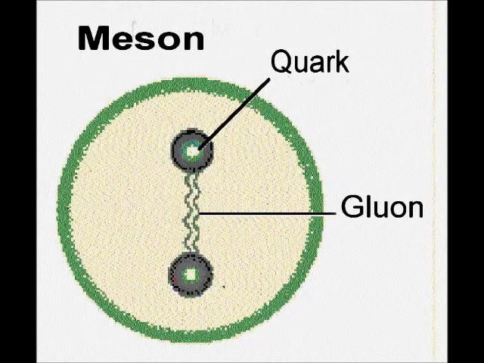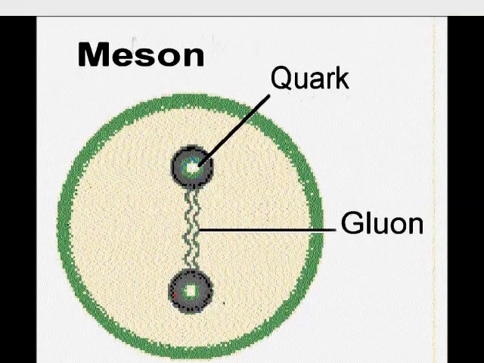And then there are mesons. The meson is a very unstable particle, so unstable, in fact, that the longest time any meson has survived has been for a few hundredths of a microsecond. To give perspective, 1 microsecond is 1 millionth of a single second.